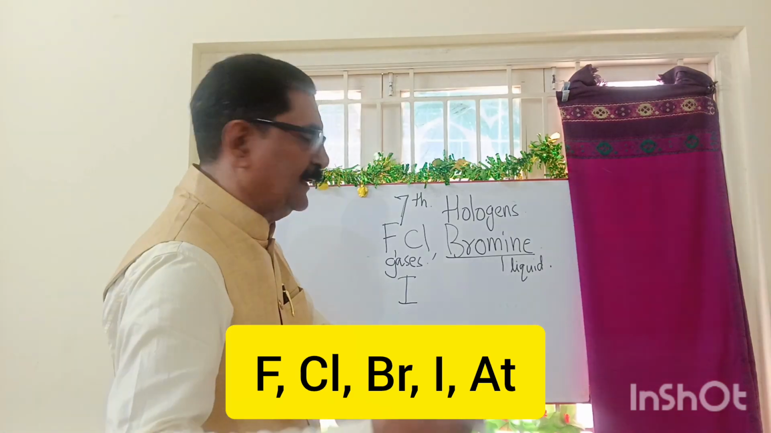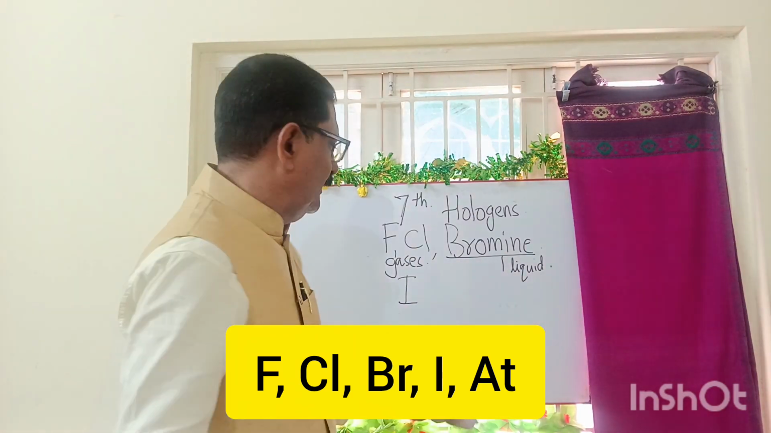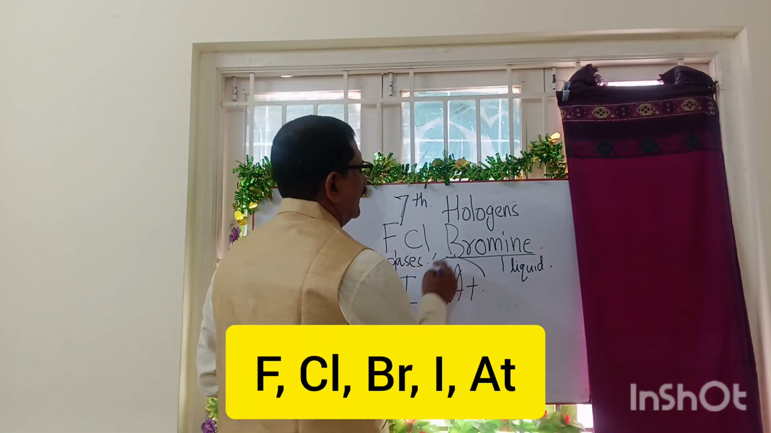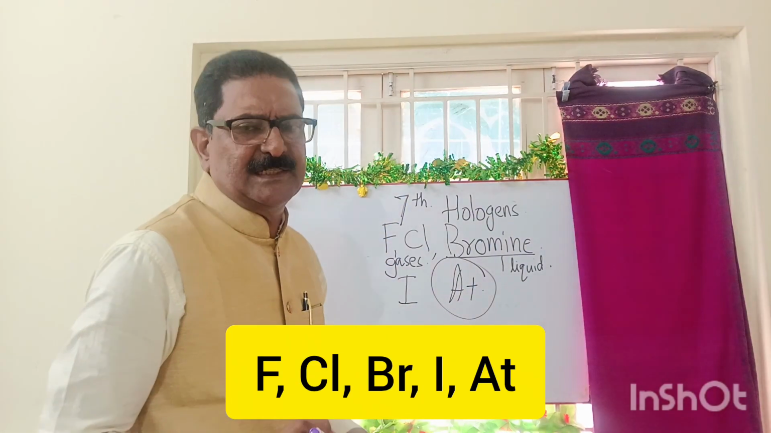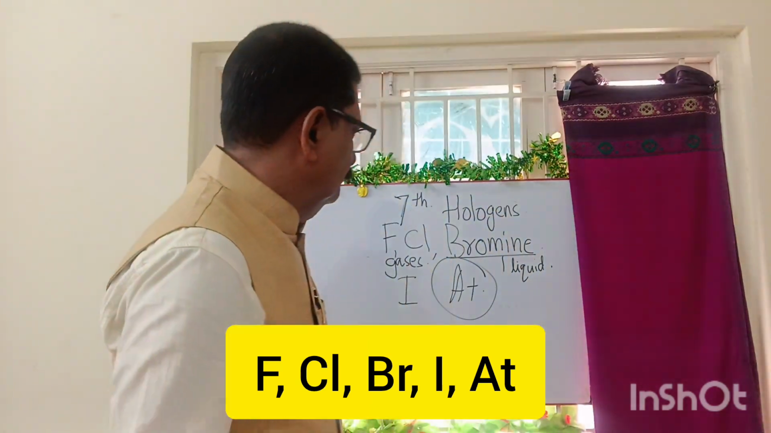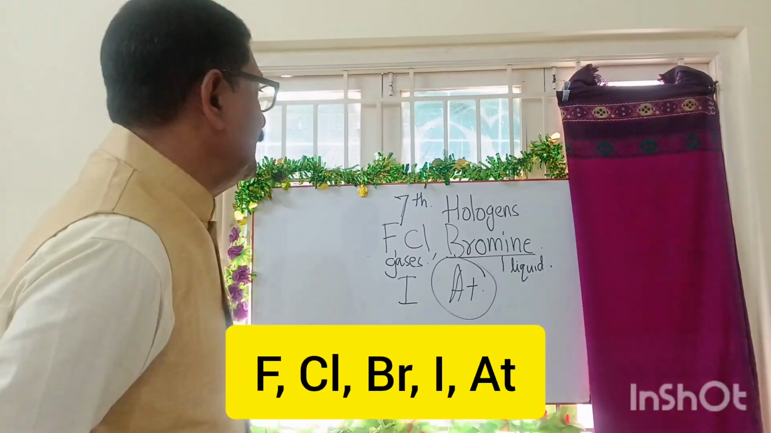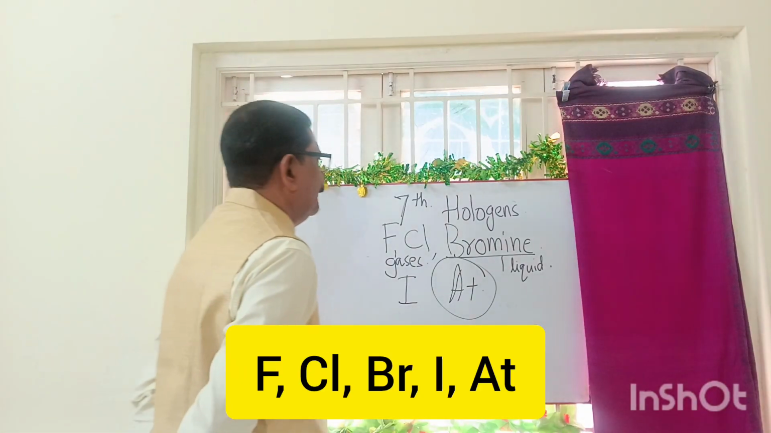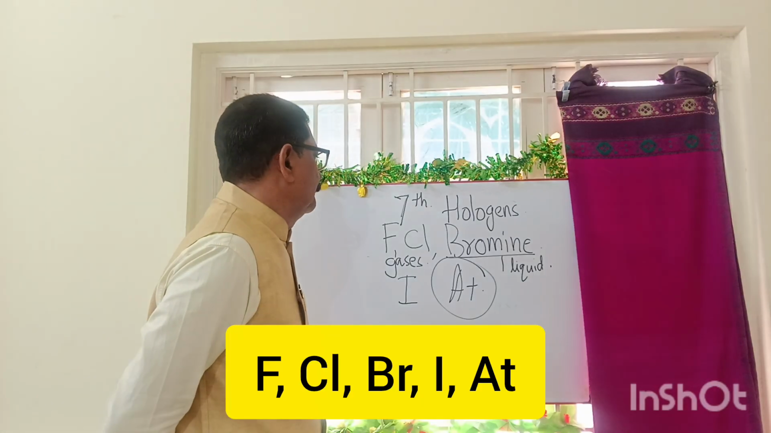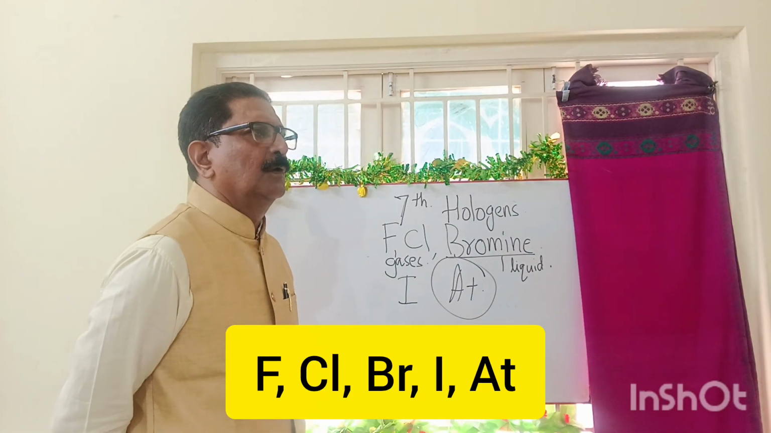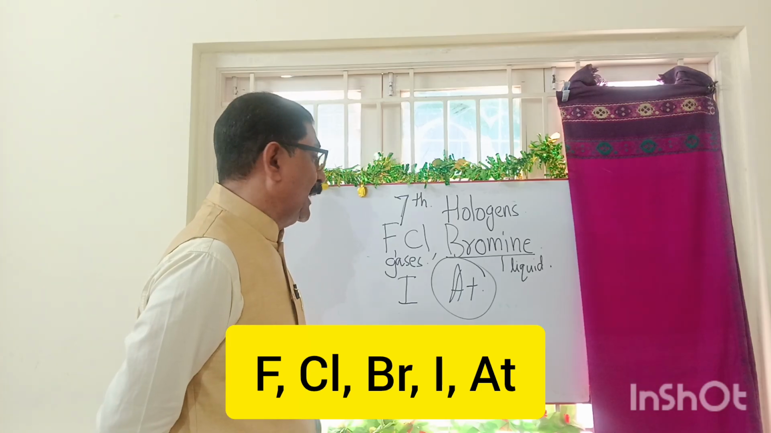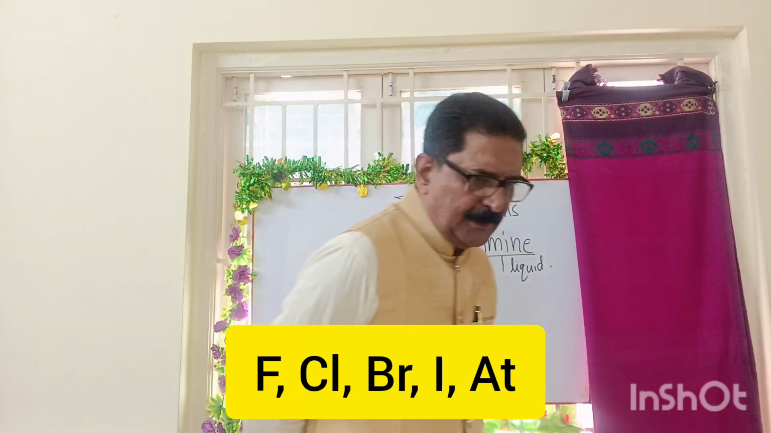That we will study in detail when we are going into the syllabus. And the last one is called astatine. There is no need to study it because that is also a radioactive element which won't come much in chemistry. So the seventh group is very important. The name of the group is halogens. First one is fluorine, chlorine, bromine, iodine, and astatine.